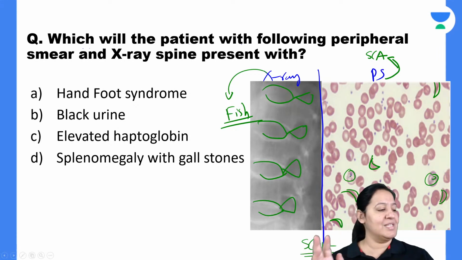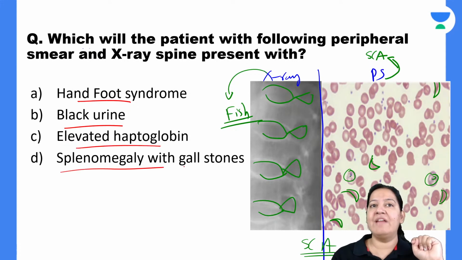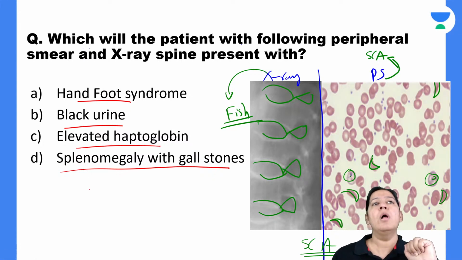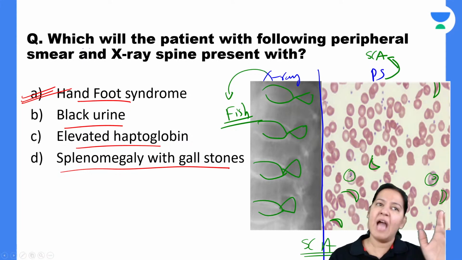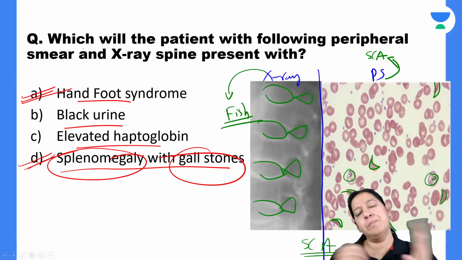So what will happen in this patient? Will this patient have hand-foot syndrome? Will it have black urine? Will it have elevated haptoglobin? Will it have splenomegaly with gallstones? What will happen? Okay, two answers are correct. The most correct answer is hand-foot syndrome. The patient is in crisis. Yeah, I agree, splenomegaly with gallstones would be correct. So A and D, I can say both are correct.